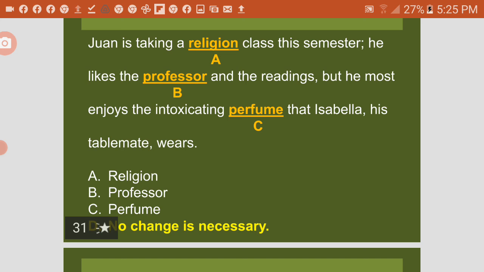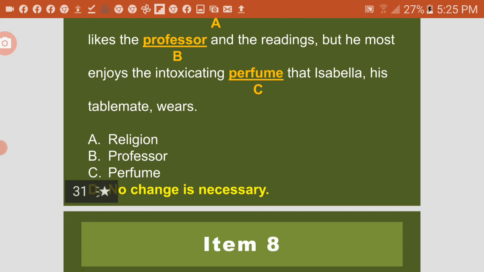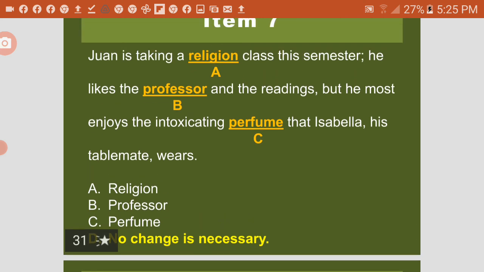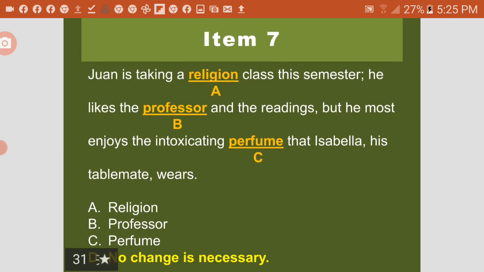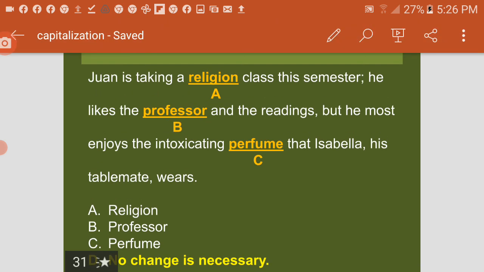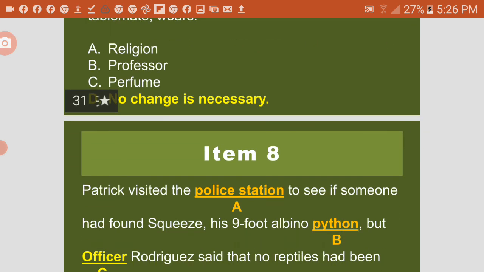He likes the professor and the readings. But he most enjoys the intoxicating perfume that Isabella, his tablemate, wears. What is the answer? Let's see. No change is necessary.